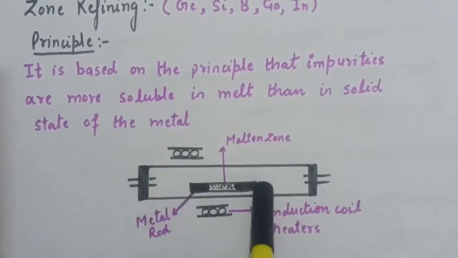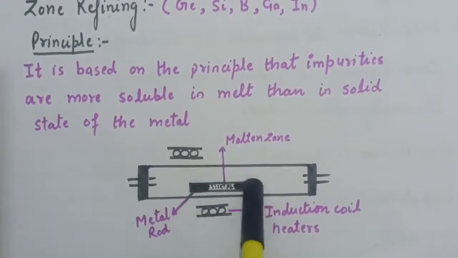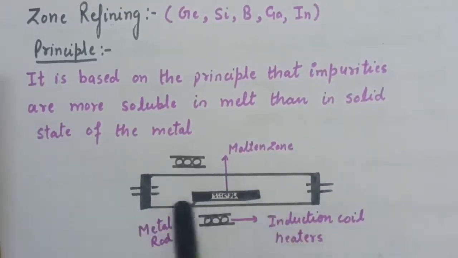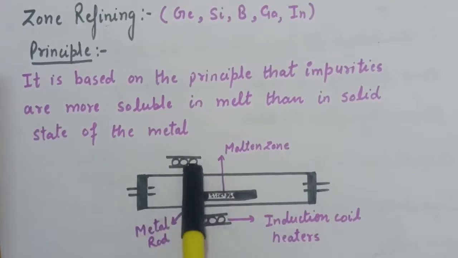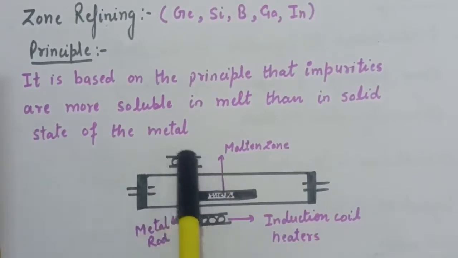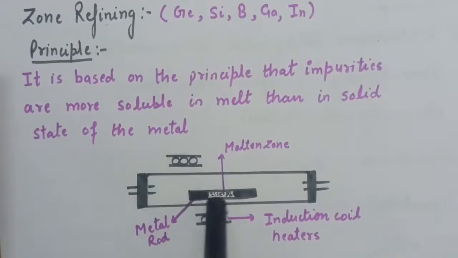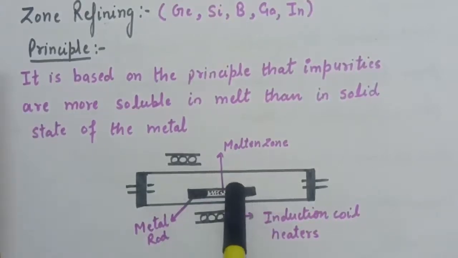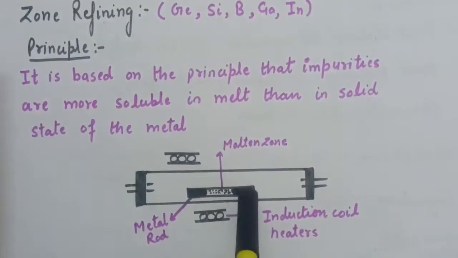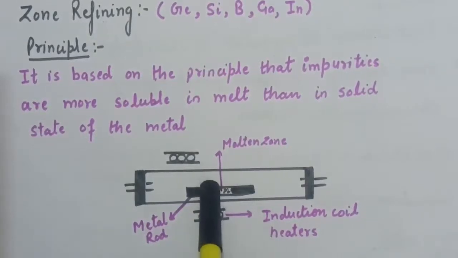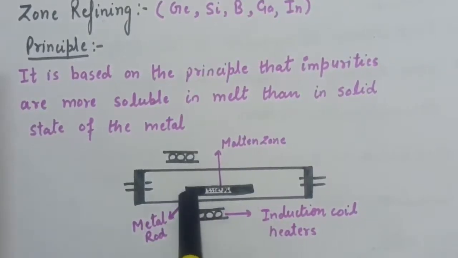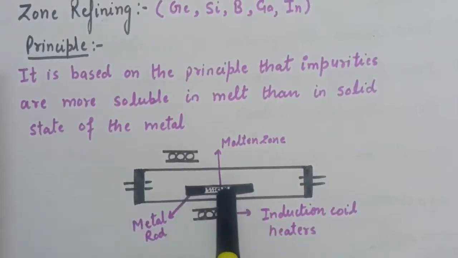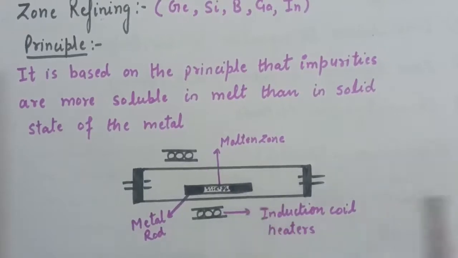In this process, the impure metal is converted into a rod and placed in an inert atmosphere. Now what will happen with these moving heaters? They will move along this rod. The impurities will melt and be collected at one end in molten form, whereas the pure metal will crystallize out at the other end of the rod. From here we can collect our metal and the impurities will remain in the molten state.